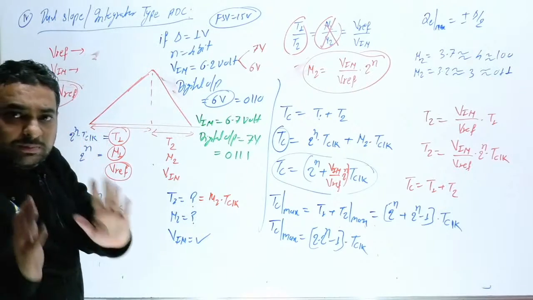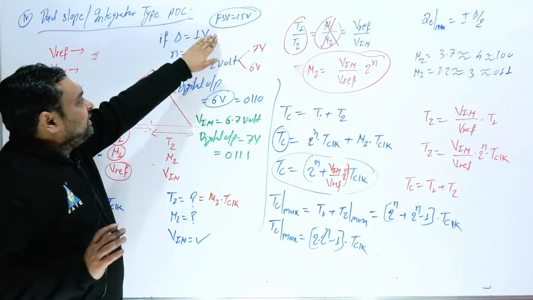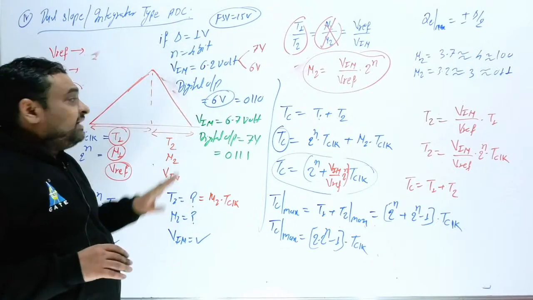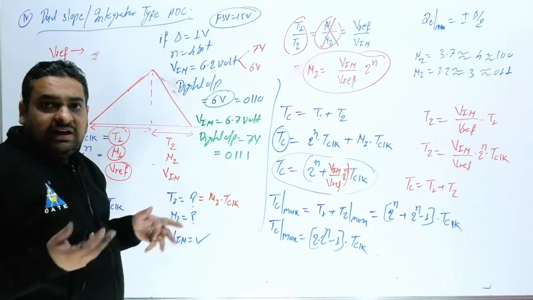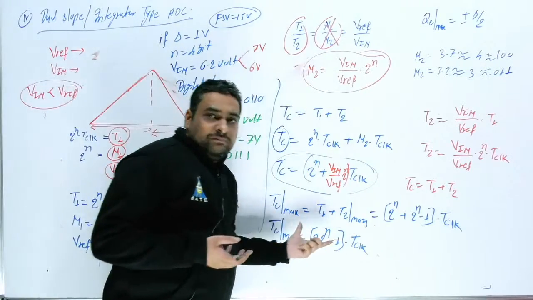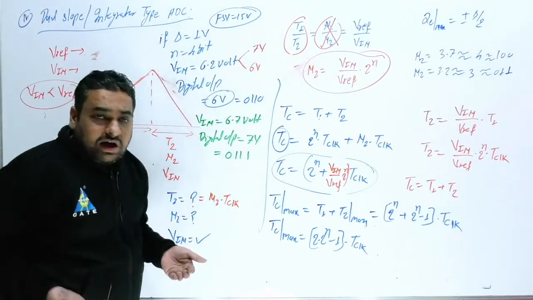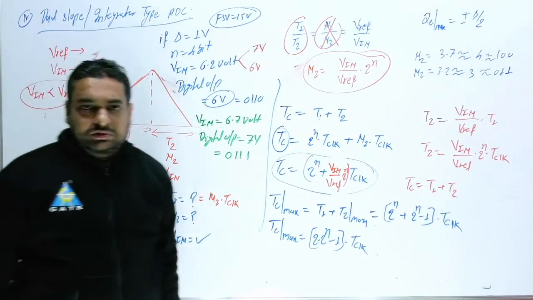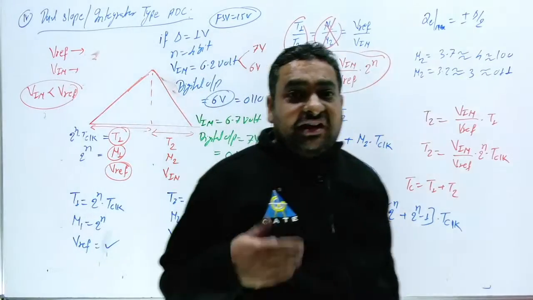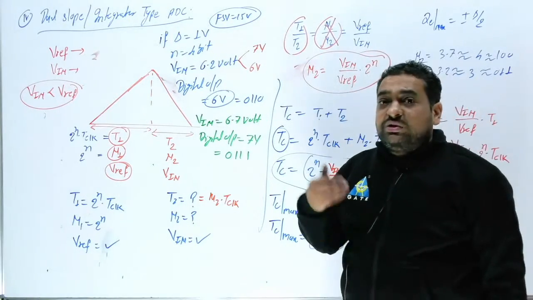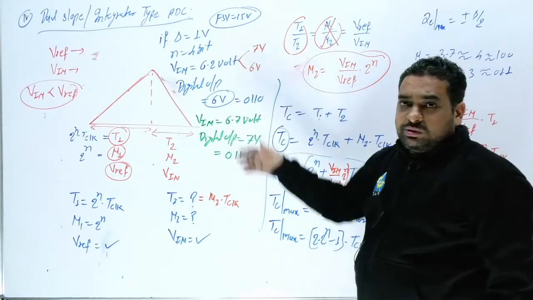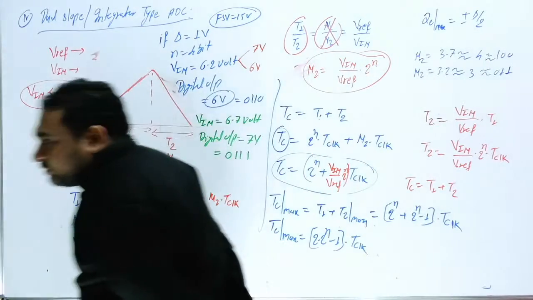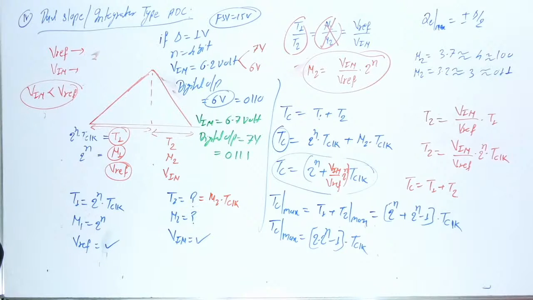The examiner can provide you FSV, V reference, step size, number of bits, and the V in value. They can ask you questions on conversion time, or on the digital output, or the maximum possible error, or the actual error. The actual error you can also find out from here. Is this clear?